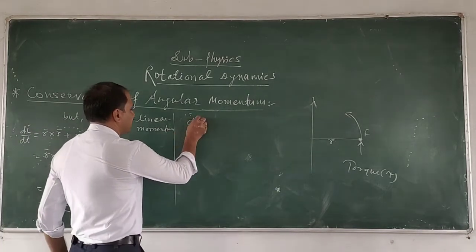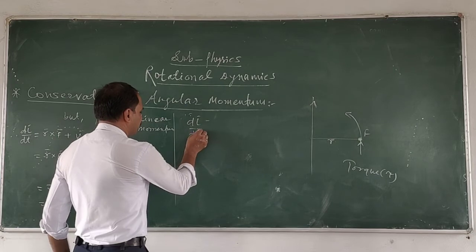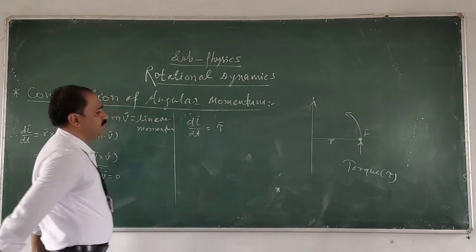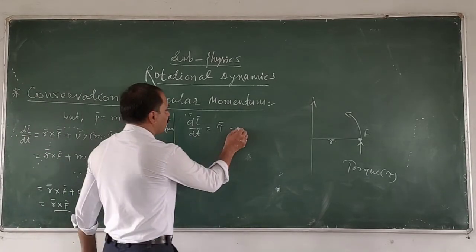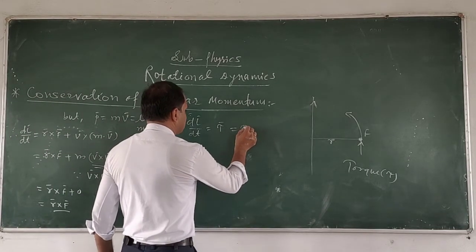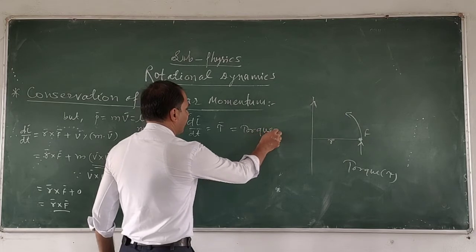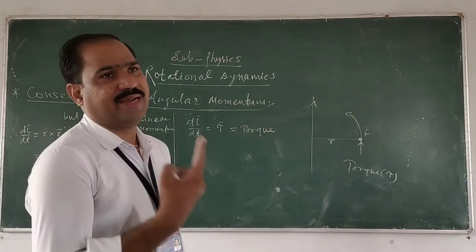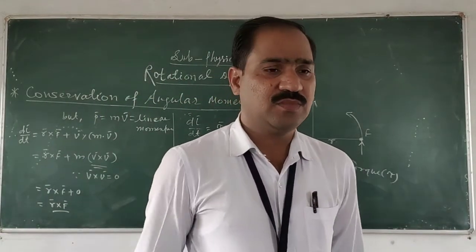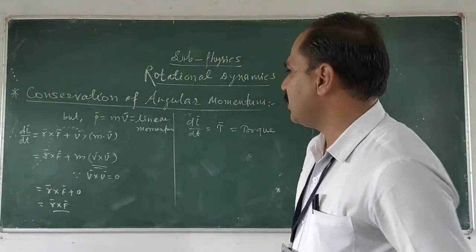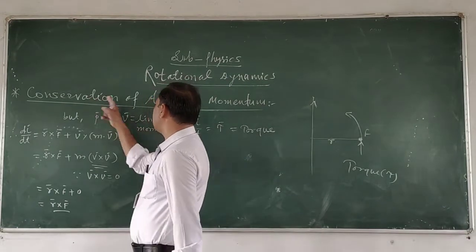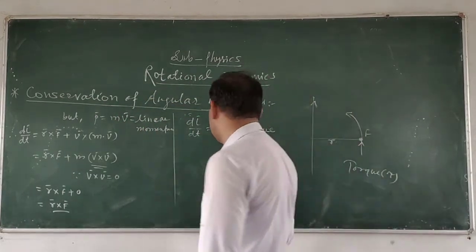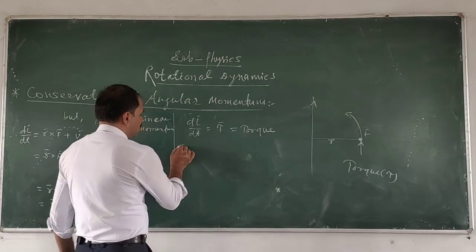Therefore, dL upon dt is equal to the vector torque. So this is the torque acting on the body when it rotates about the axis of rotation. But ये क्या है? कॉन्सेप्ट कब होगा ये? I want to see the conservation of angular momentum. Suppose now, suppose क्या होगा?